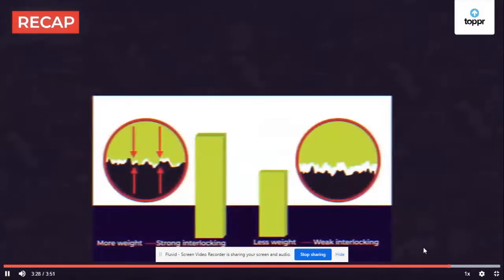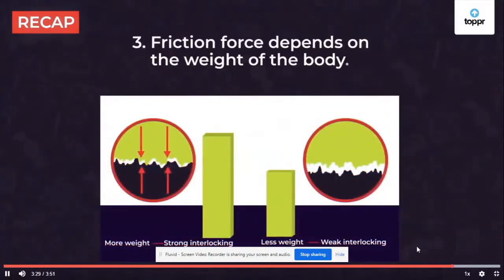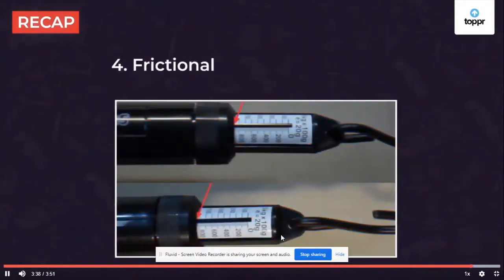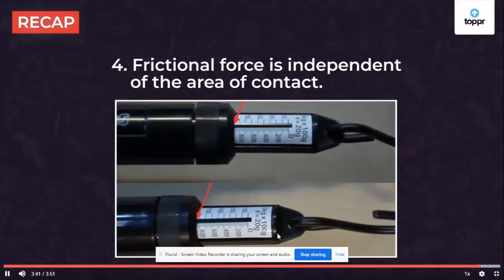Then we saw that frictional force depends on the weight of the body. Greater the weight of the body, larger will be the force exerted by the surface on it. And lastly, we saw that for two bodies with the same weight, the frictional force is independent of the area of contact. I hope you understood all that we learned today.